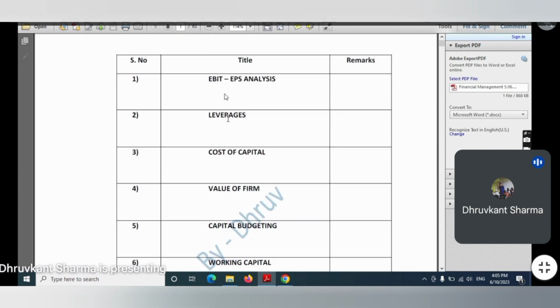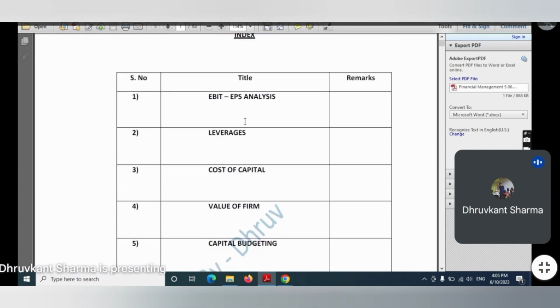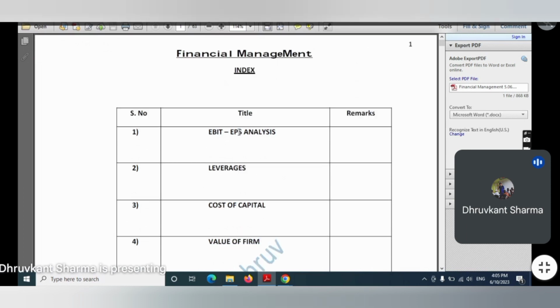Actually, time value of money is not a separate topic, but in some books it is given as a separate topic. Time value of money is a financial fundamental topic, because financial management itself is concerned with time value. In accounting we always calculate present values, while financial management discusses present data and always calculates future values. What will be the impact on profitability, what will be the impact on sales. So we can say that financial management is concerned with calculating future values based on present or past data.